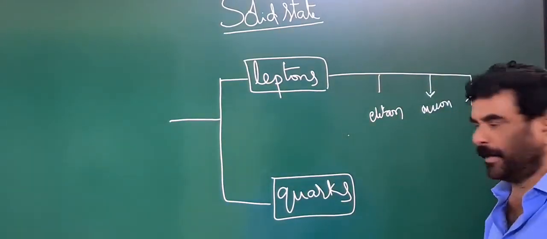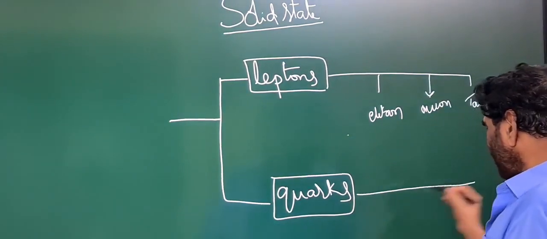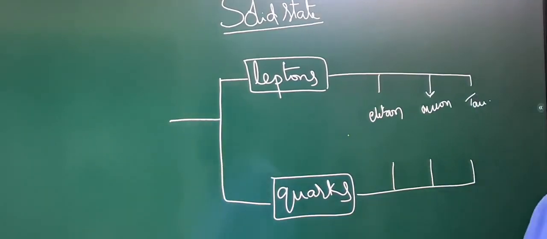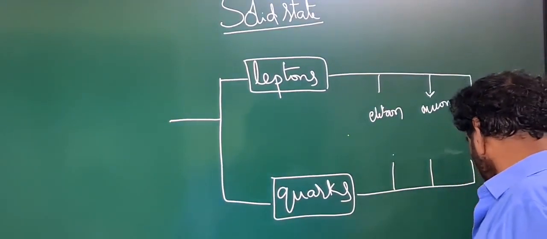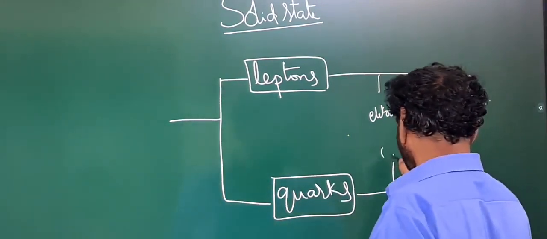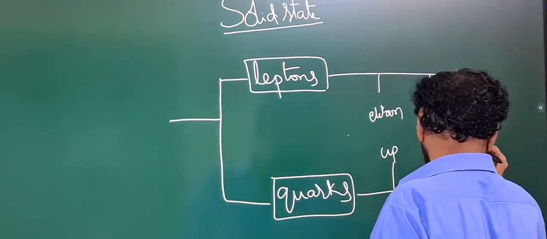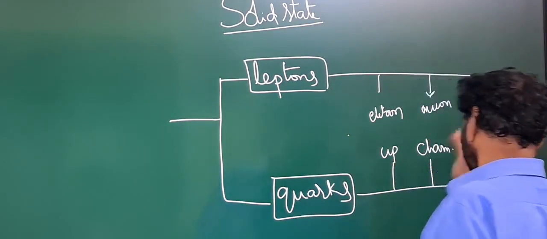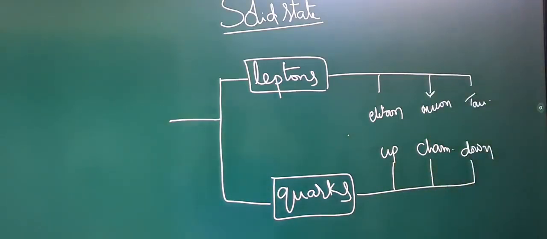Similarly, for the quarks there are also three quarks: up, down and charm. These are actually the fundamental particles, right?